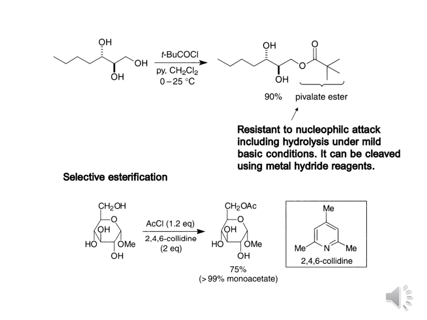Now if we look at the example of selective esterification, we have seen the acyl chloride, 1.2 equivalent, and 2,4,6-collidine, 2 equivalent, used as a base. So it is usually protected, and we get more than 99% monoacetate, where the primary alcohol group CH2OH forms the ester, and we get a 78% yield, where the other secondary alcohol group has remained unreacted, and this is the structure of 2,4,6-collidine.